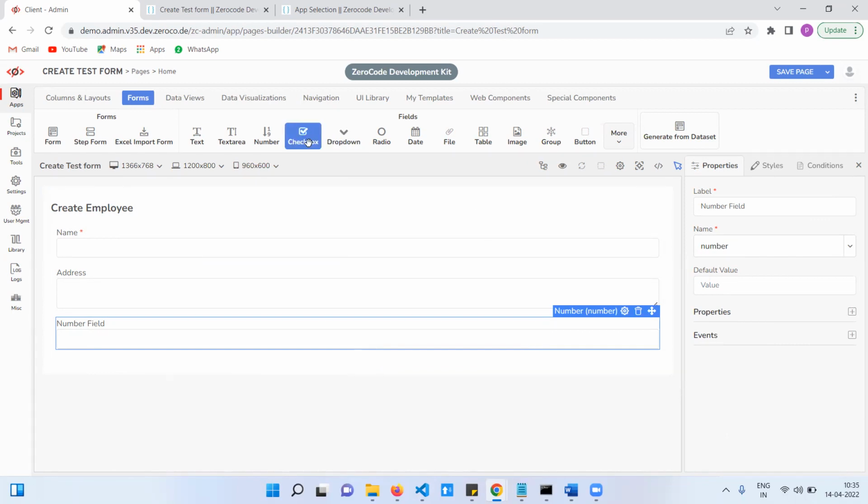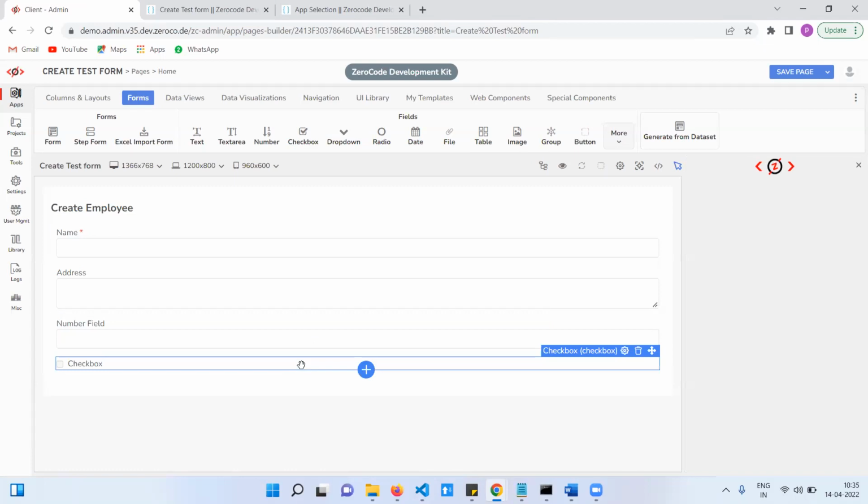Next, checkbox. Checkbox means, for example, in registration, I agree with terms and conditions. At that time you use this checkbox. And if you have multiple skills, let's say you did multiple courses, or your hobbies, for multiple selection we use this checkbox. These also have the same properties.